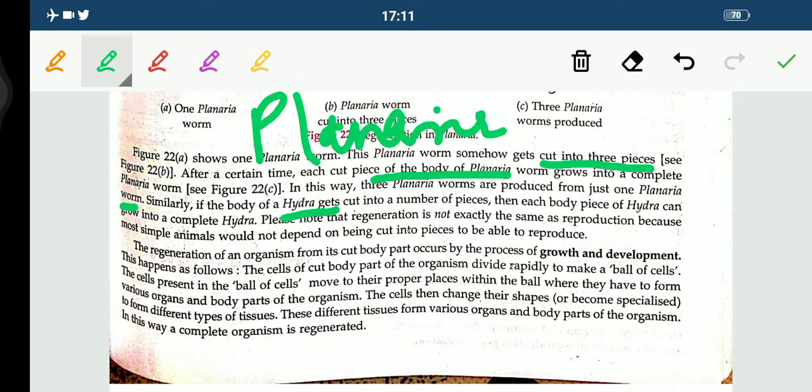Similarly, the body of a hydra, students, we are not just talking about the planaria, we are also talking about the hydra. So what happens if a hydra gets cut into a number of pieces? The same thing will happen: each body piece of hydra can grow into a complete hydra.